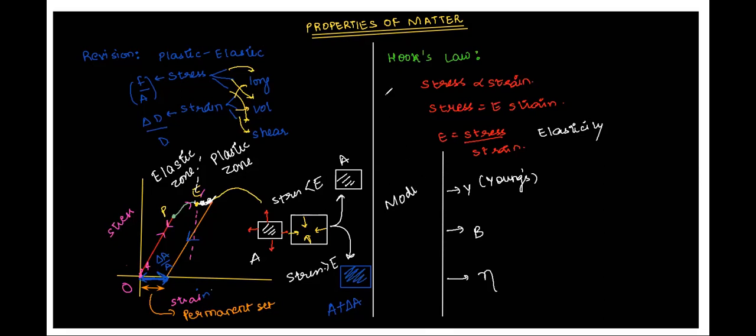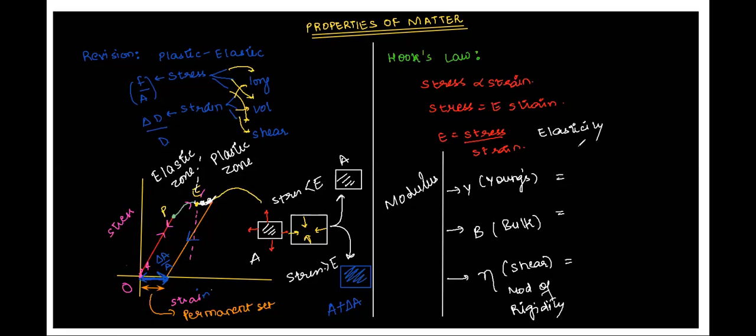Each plural is moduli, singular is modulus, so you can add modulus with each one. This is Young's modulus. This is bulk modulus, whereas eta is called the modulus of rigidity, or you also call it the shear modulus. This is also called the modulus of rigidity. Correct?